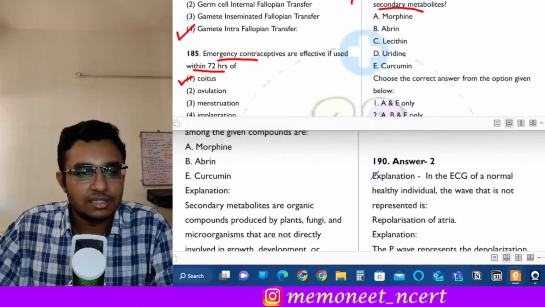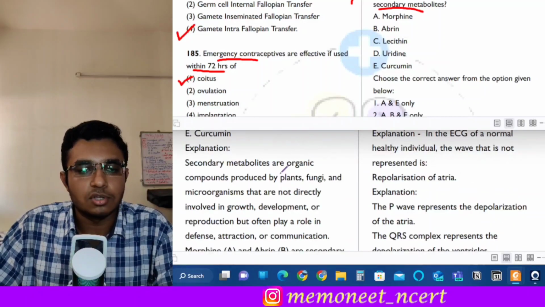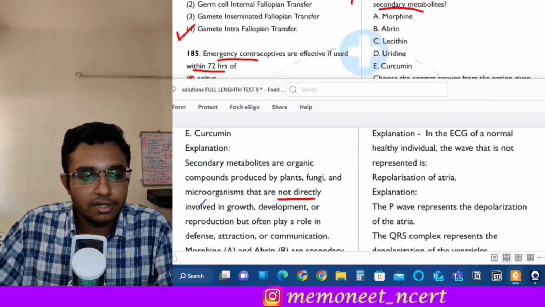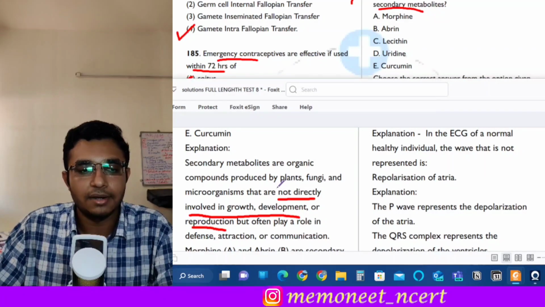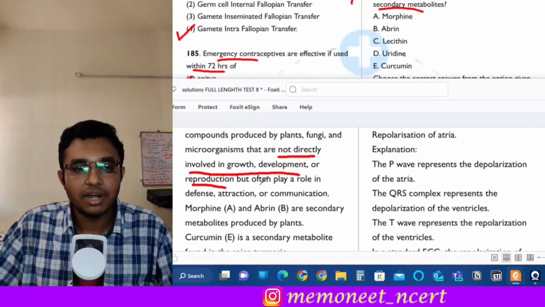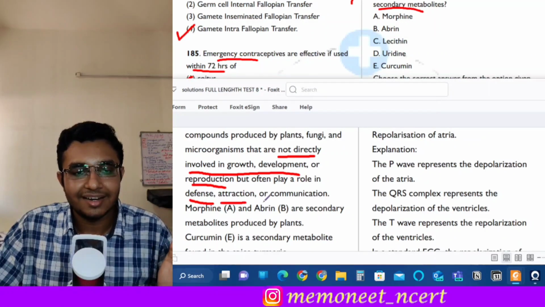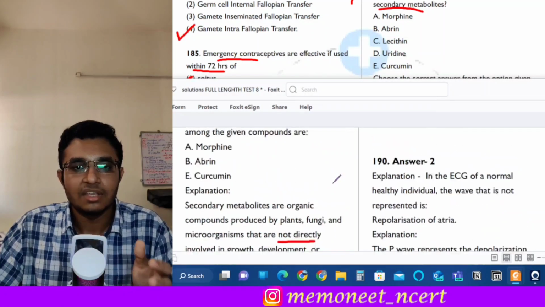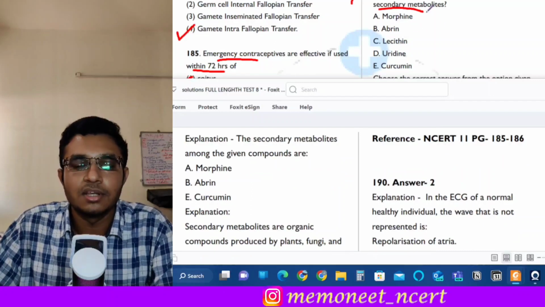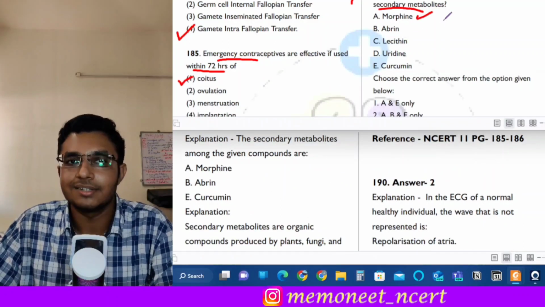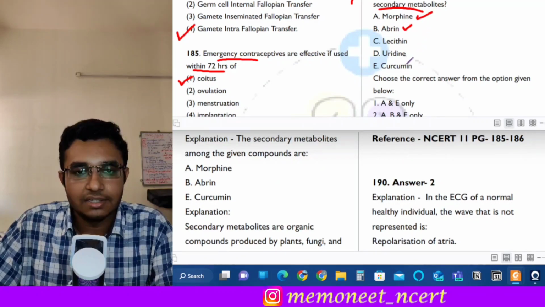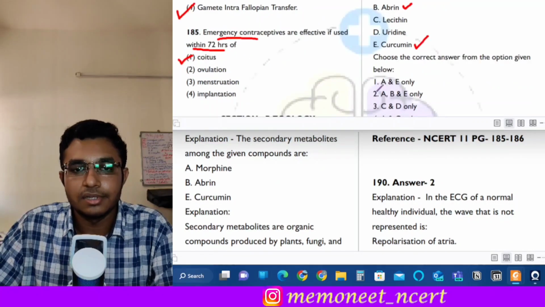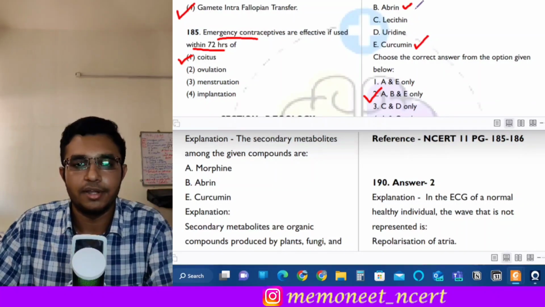So see, the secondary metabolites are the compounds which are not directly involved in growth. Okay, their function is not growth or development or reproduction of plant, but they are produced by the plant for defense, attraction or communication, right? So these are the secondary metabolites. So from these, morphine is a secondary metabolite, then abrin is a secondary metabolite, and third is curcumin. Okay, so here answer is option 2. A, B and E are the secondary metabolites.